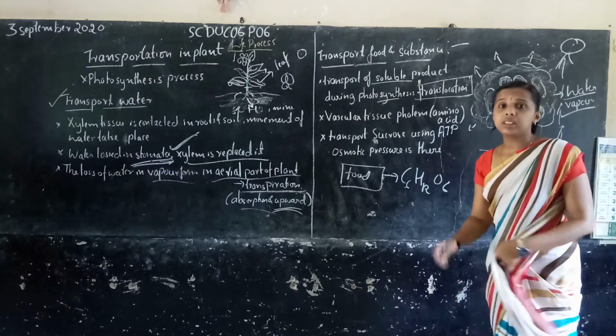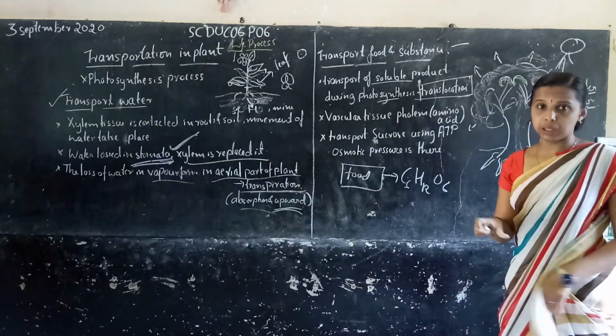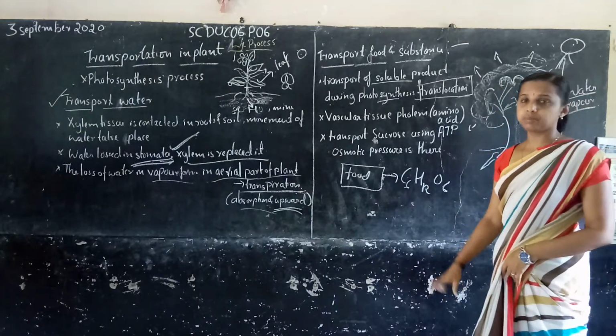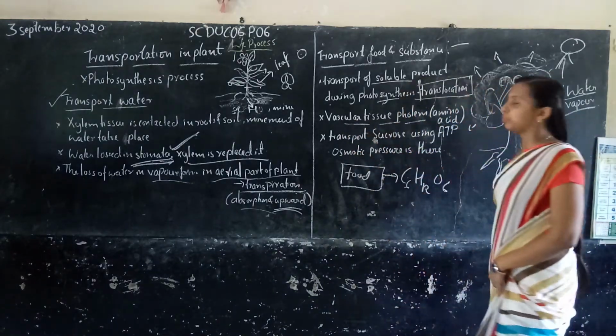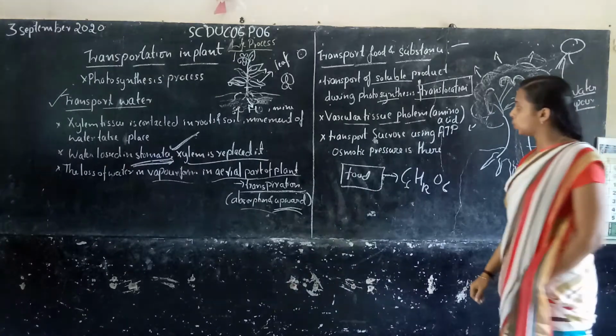Let's study which particular tissue helps transportation of food. Here the vascular tissue is phloem.